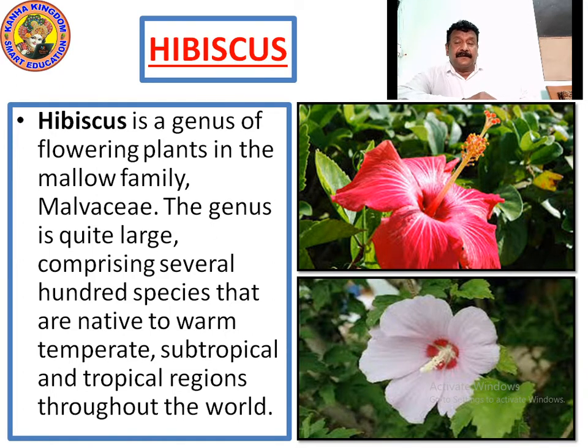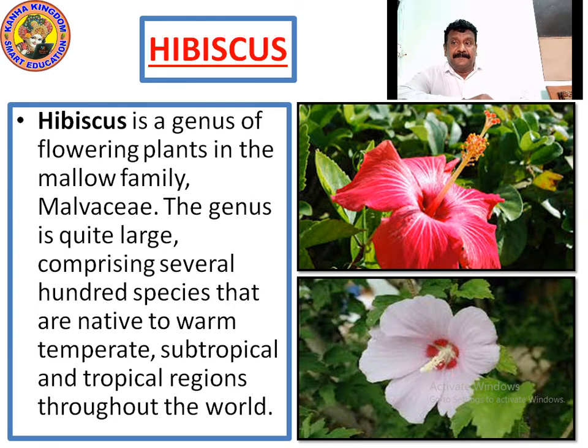Please write this down. Write the spelling. Hibiscus. Flowering. Mallow. Malvaceae. Comprising.